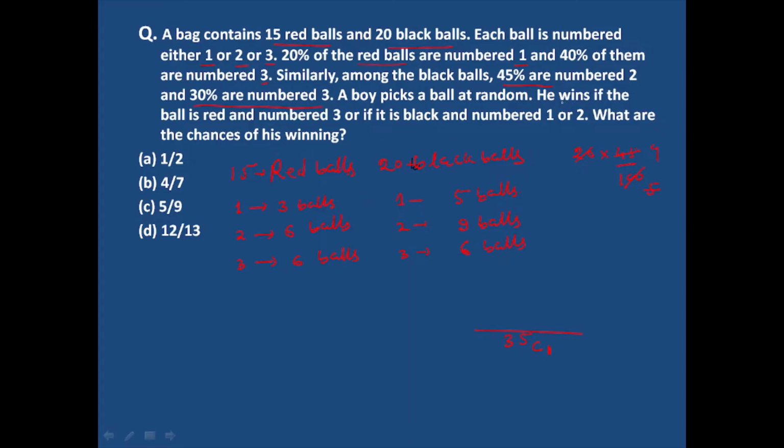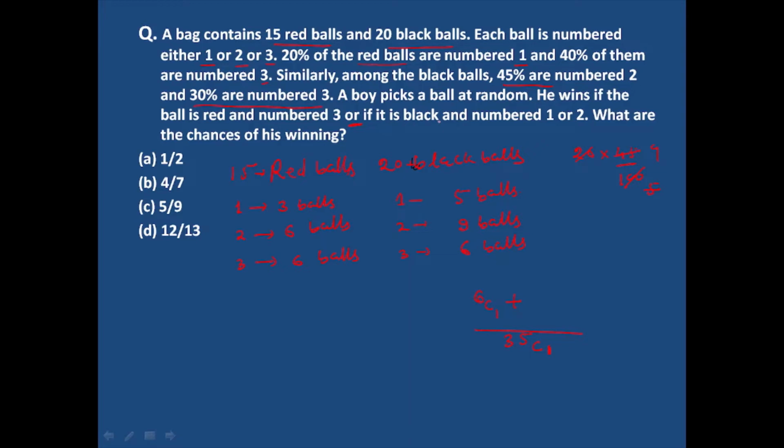Now he wins if the ball is red and numbered 3. If the ball is red and numbered 3, then there are 6 balls, so it can be picked in 6C1 ways.